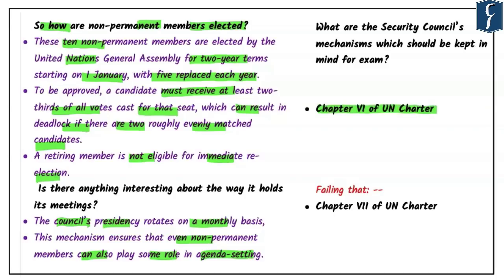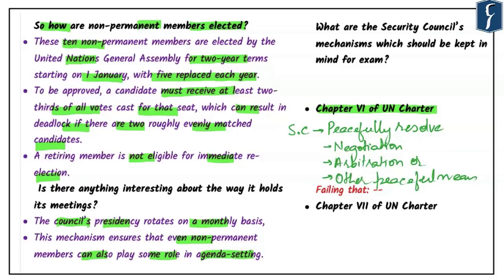It clearly mentions the Security Council aims to peacefully resolve international disputes under Chapter 6 of the United Nations, which authorizes the Council to call on parties to seek solutions via negotiation, arbitration, or other peaceful means. From the purpose of the coming examination, you need to focus. It has been highlighted that negotiation, arbitration, or other peaceful means are the first point of resort for the United Nations Security Council. However, there are chances that these may fail as well.